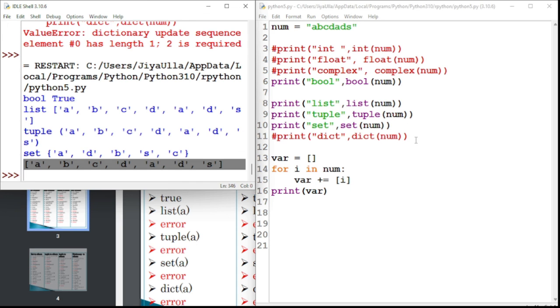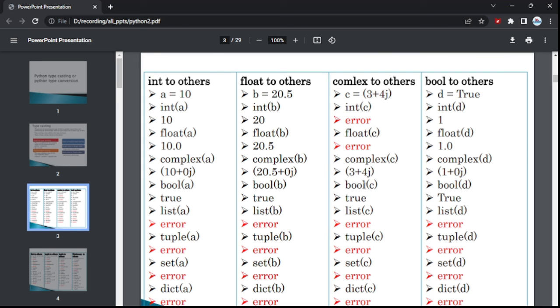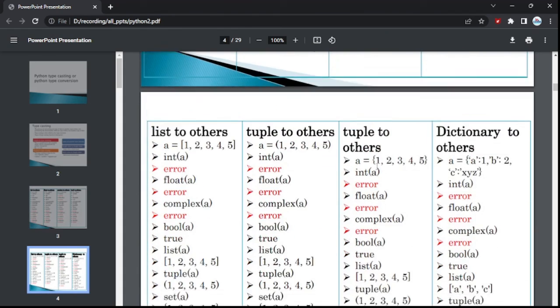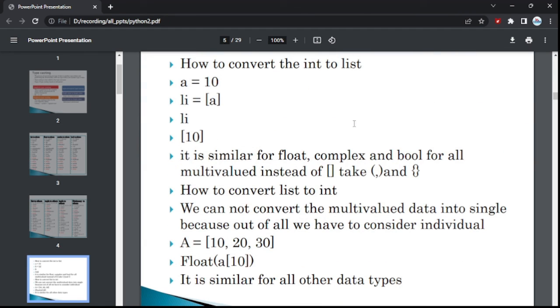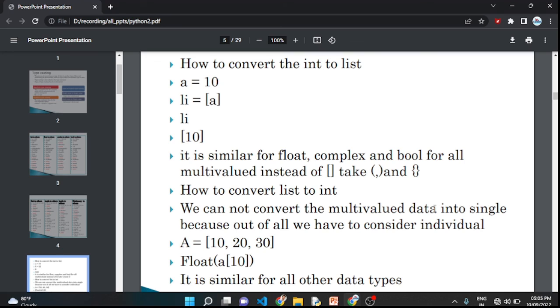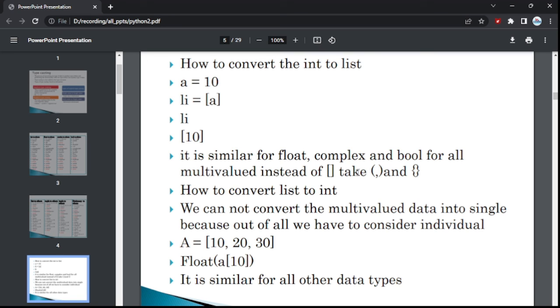These all are related to typecasting. I have given a lot of things here, where it will give an error and where it will not give an error. You can refer to this. This link I will give in the description box so that you can refer to it. With that, up to here we are going to complete our typecasting, and from now onwards we will see some operators.